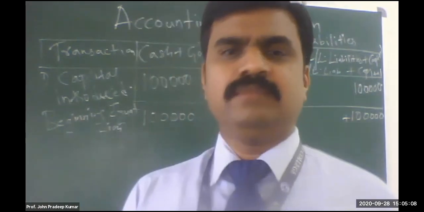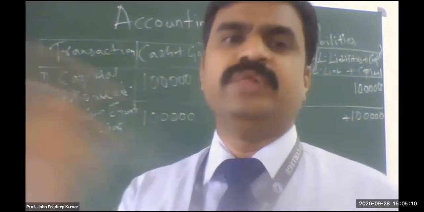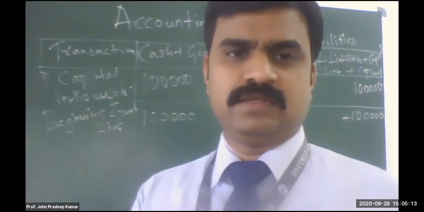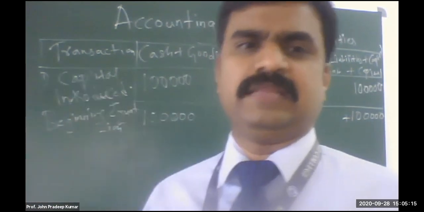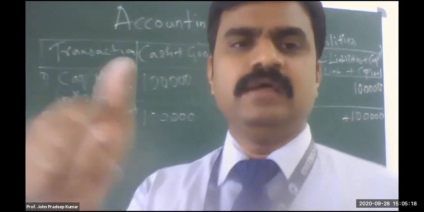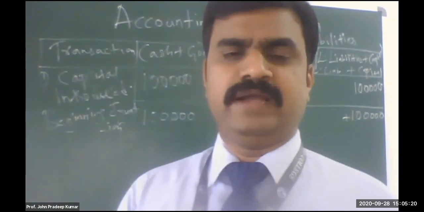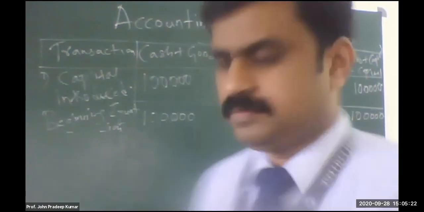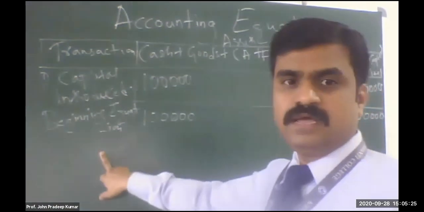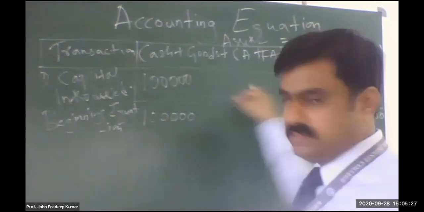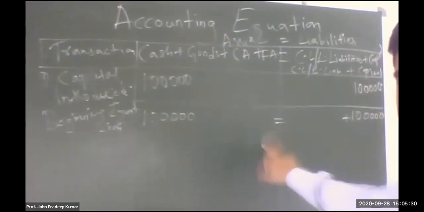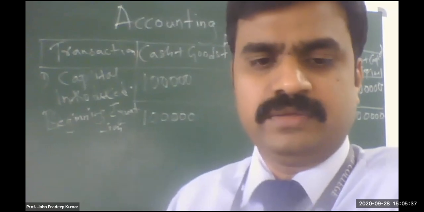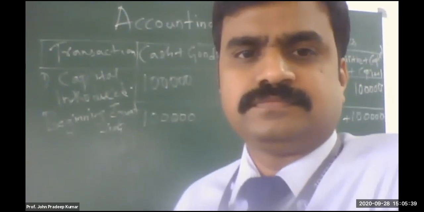Okay. And when somebody is giving, you have to identify who is giving, whether it's an owner or somebody else, an outsider. Owner means write under the capital. Outsider means write under the liability. It can be current or non-current liability. Clear? Then after that, you write the beginning equation and make sure both have to tally. Okay, sir. This is the first transaction. Normally it will tally. Next onwards you have to see whether it is tallying or not. Okay, clear? Yes, sir.